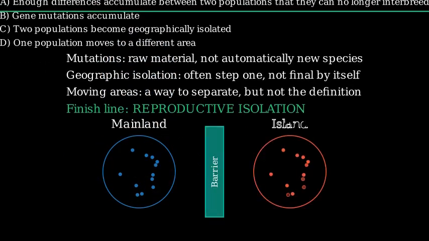Example 1. Allopatric speciation. A physical barrier like a river or a mountain range splits a population. With no gene flow, the two sides diverge. After enough time, even if the barrier disappears, they can no longer interbreed.